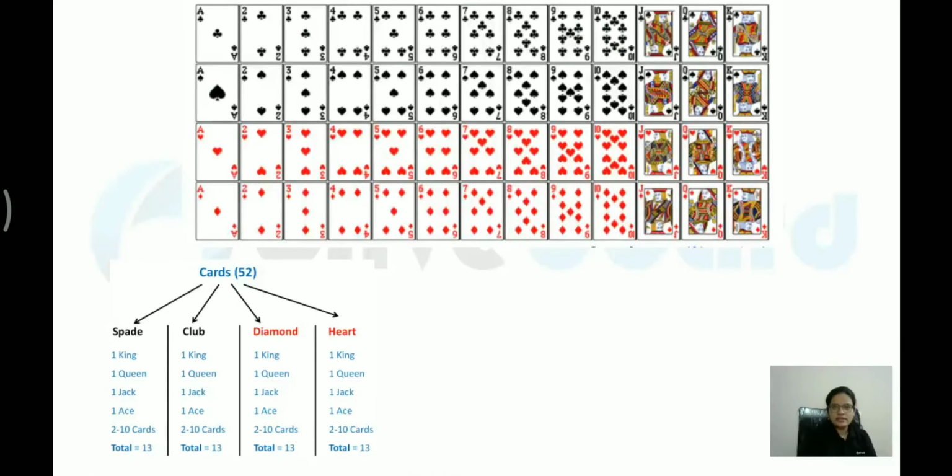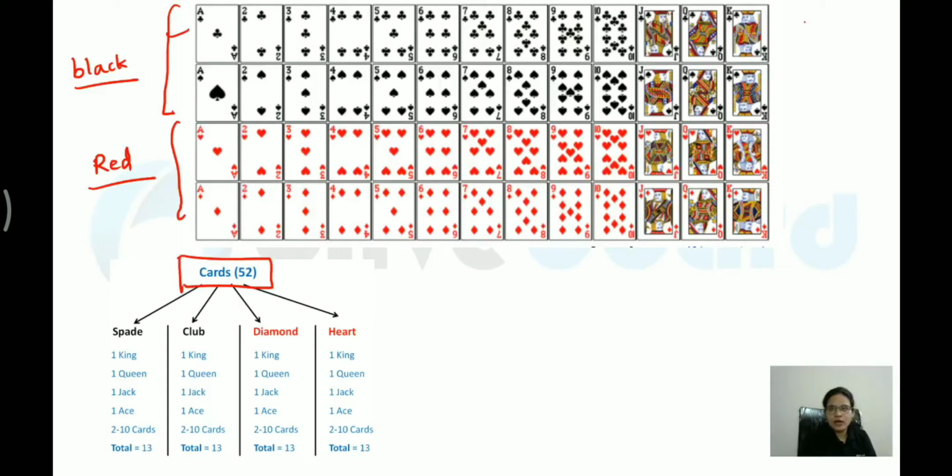Okay, so this is a deck of cards, how it looks like. As you can figure out, first there are 2 types of black cards and 2 types of red cards over here. Now total there are 52 cards. Each set has 13 cards.